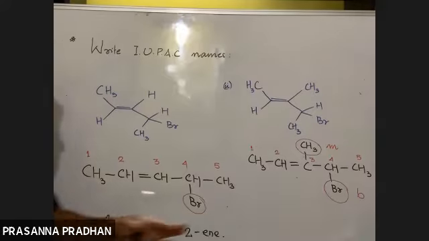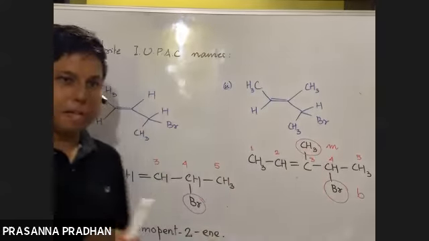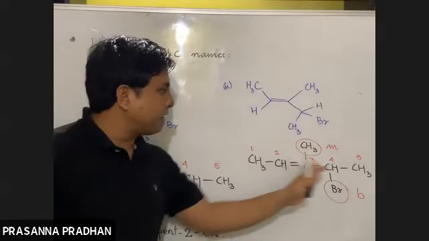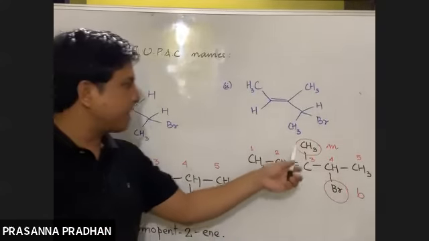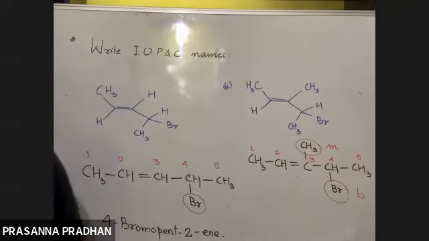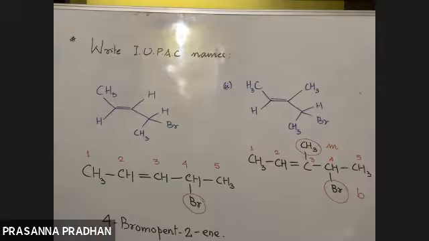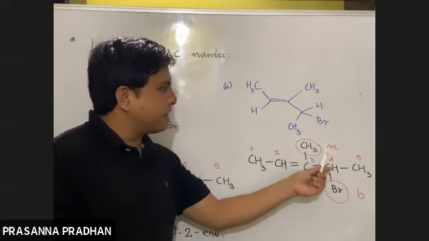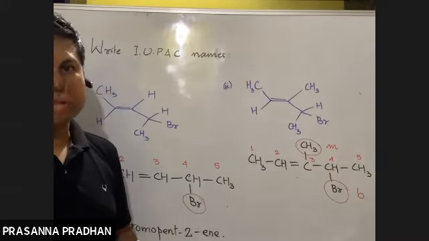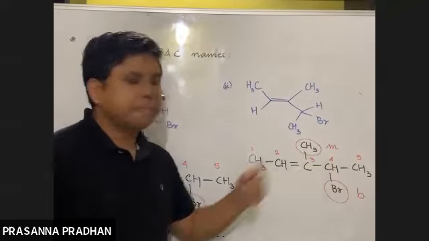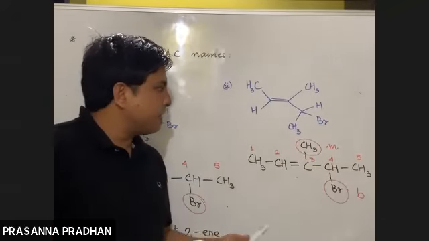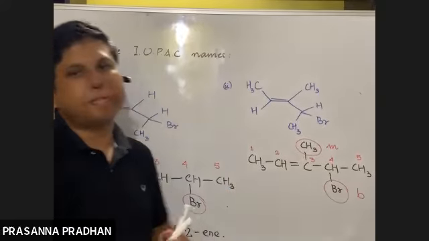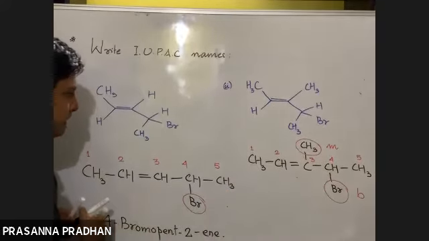Now, since there are 2 substituents present, we have done numbering, we have identified the longest continuous carbon chain, we have identified the substituents. Now the problem is, which substituent will you name first? The one which comes first in the alphabetical order will be named first. Obviously, B will come before M. So you name bromine first.